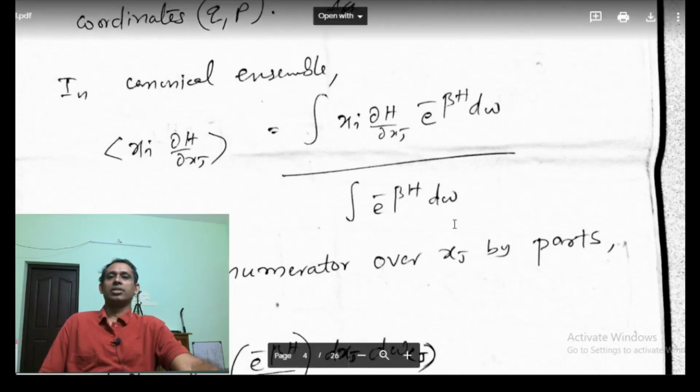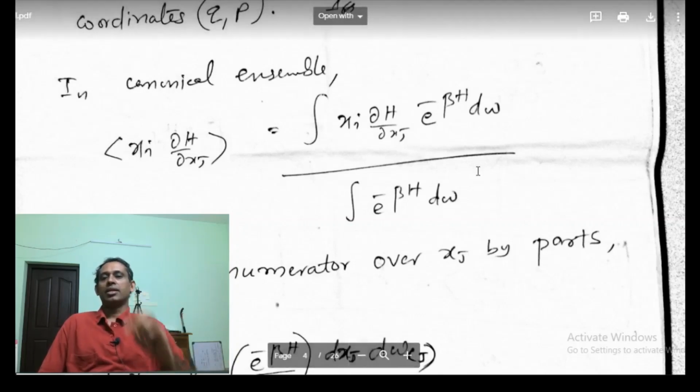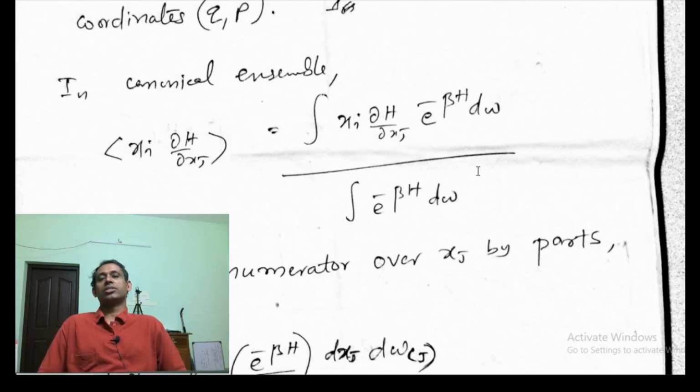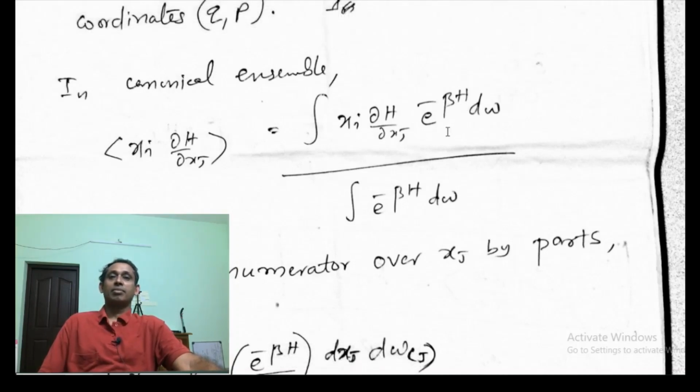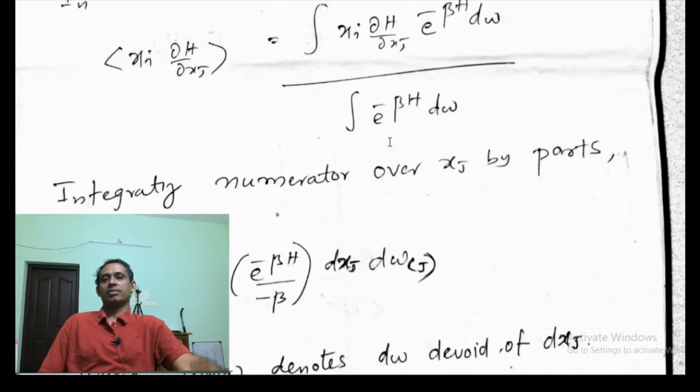This is the partition function, and e^(-βH) over the partition function gives us the probability. In that way we get the average or the expectation value. Since this is the canonical ensemble, we have e^(-βH) here.